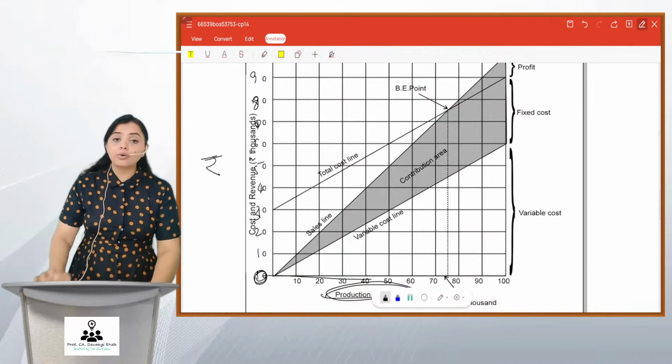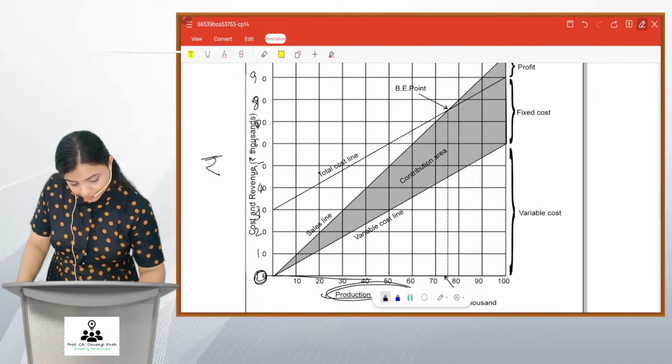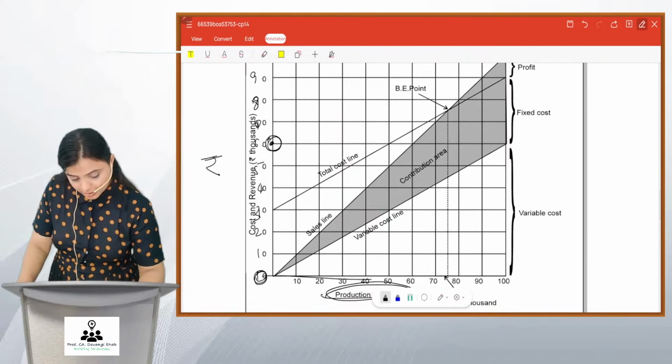Now, where will this 60,000 variable cost be? It will be here. Okay, 60,000 cost.